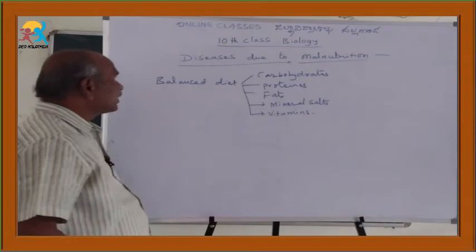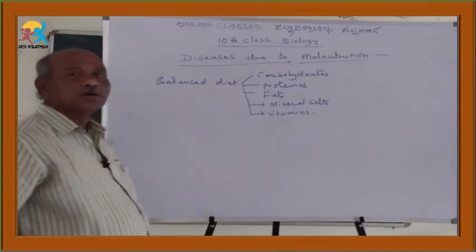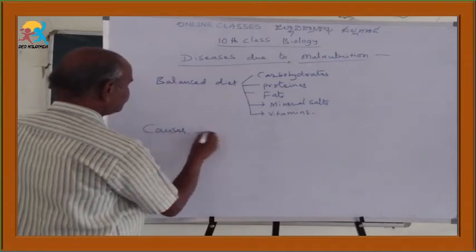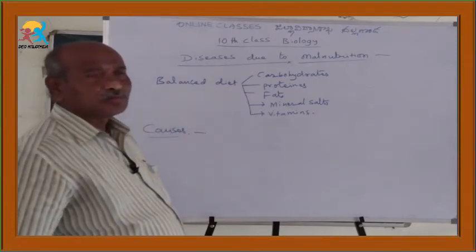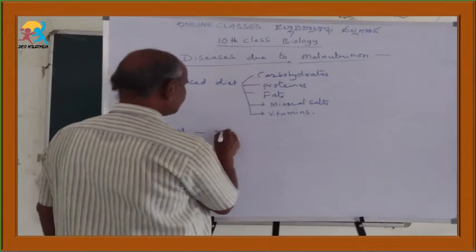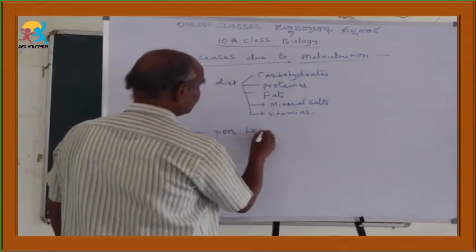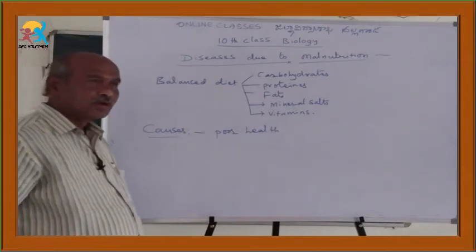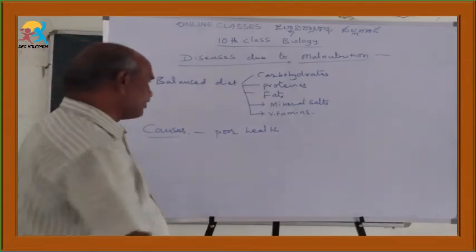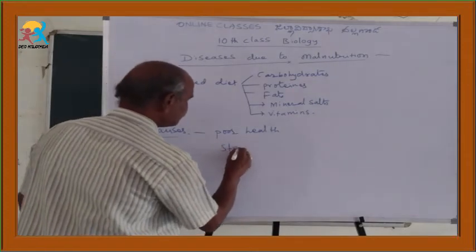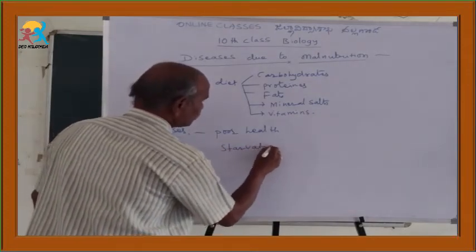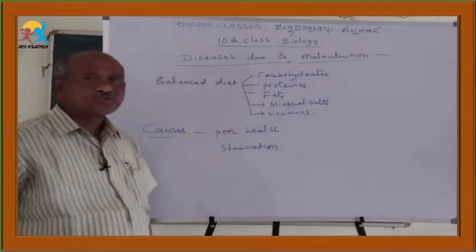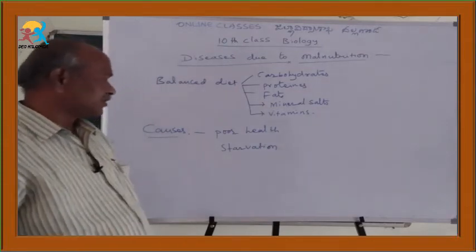So what are the different causes for this malnutrition? Causes. One is poor health and true starvation. Starvation ante upavasam. So poor health, true starvation.